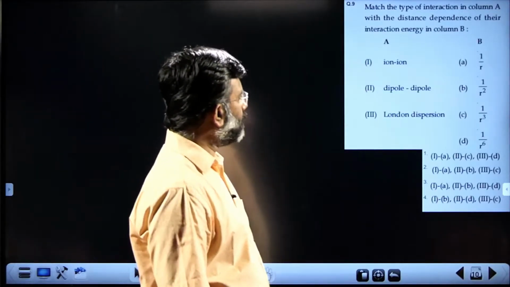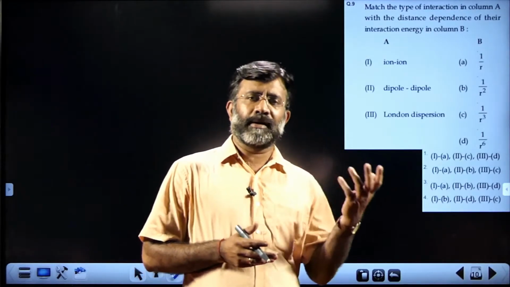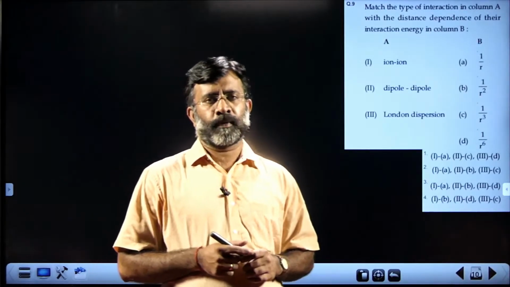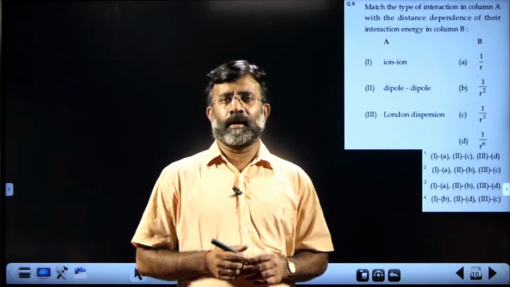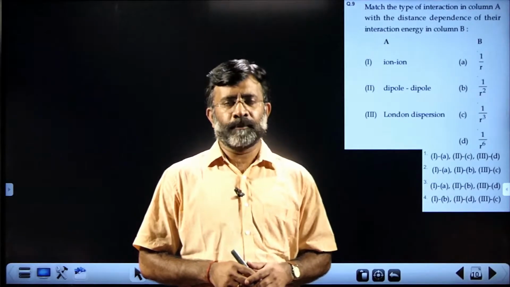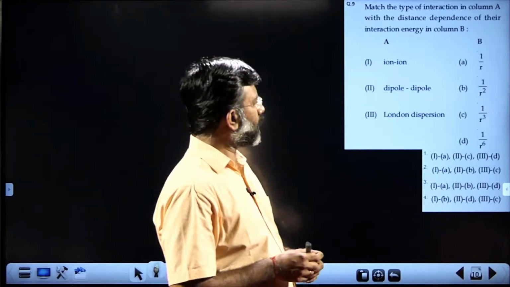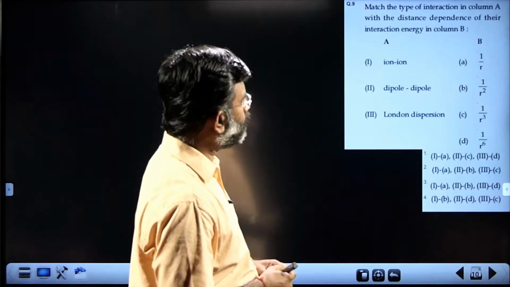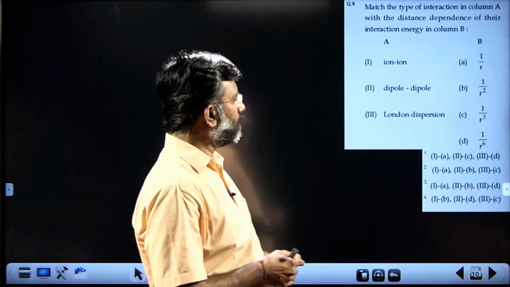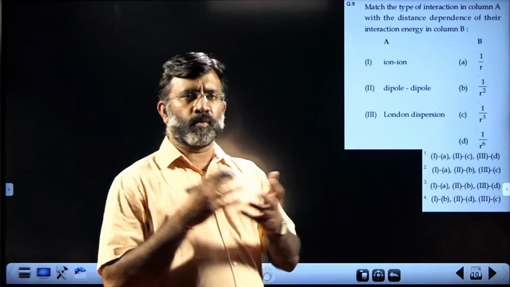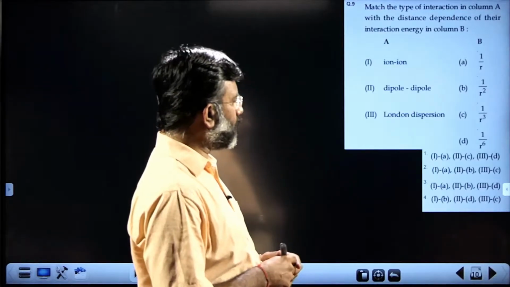Now, dipole-dipole interaction. You know, it is referred to in the textbook. For solid molecules where no translational movement is possible, it is inversely related to the third power of the distance. So the second one may match with C. Suppose it is moving molecules, it may match with D also.